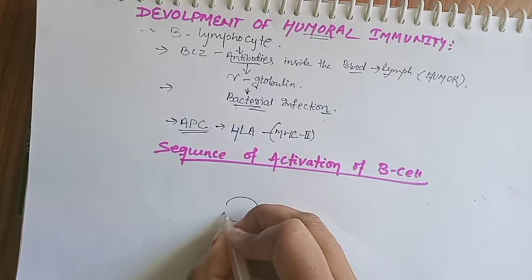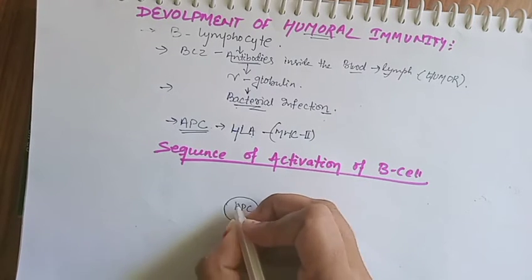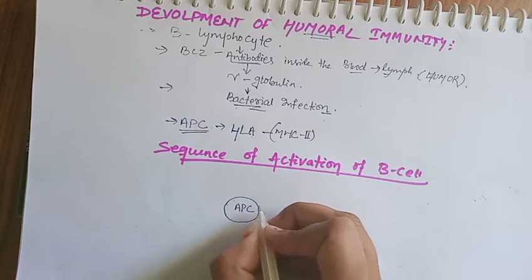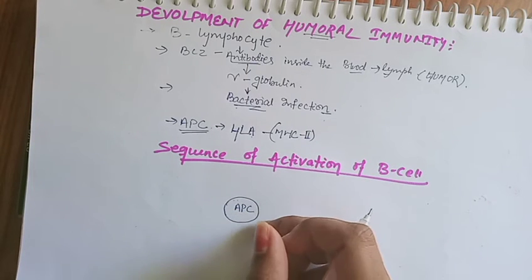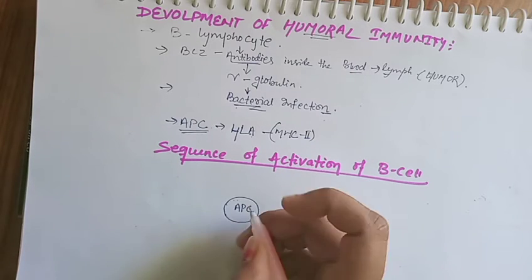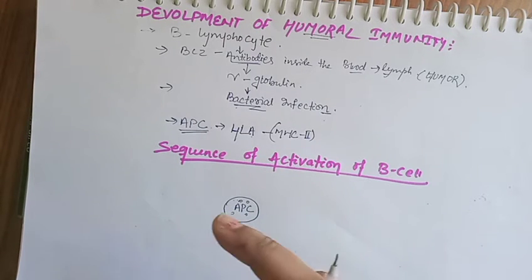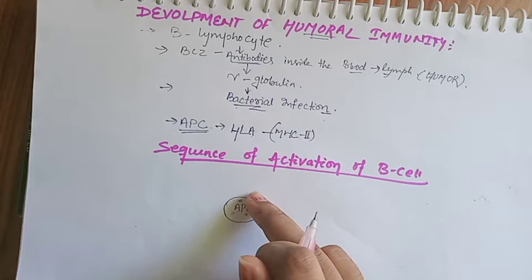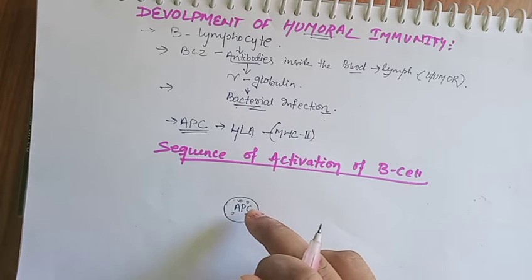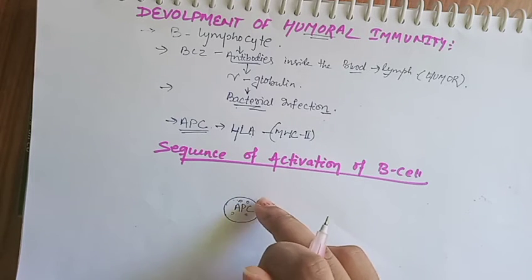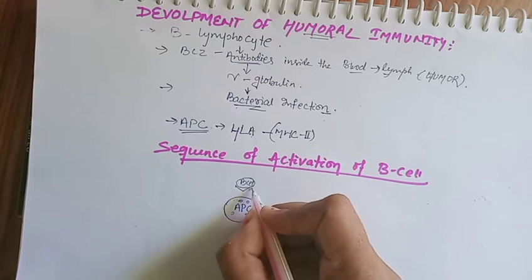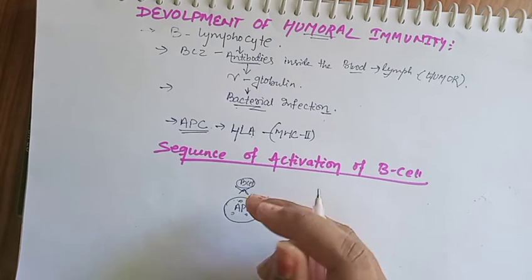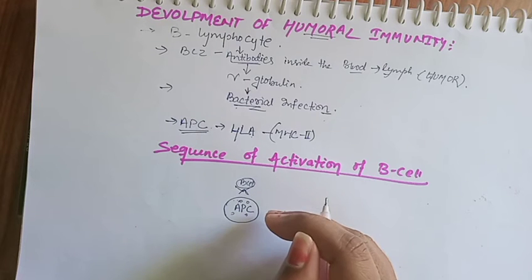When any antigen comes inside our body, after digestion small peptides are formed, and these small peptides are presented by the antigen presenting cell and recognized by the B cell.